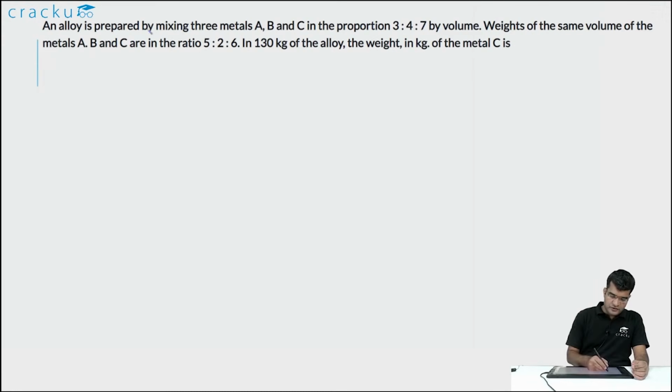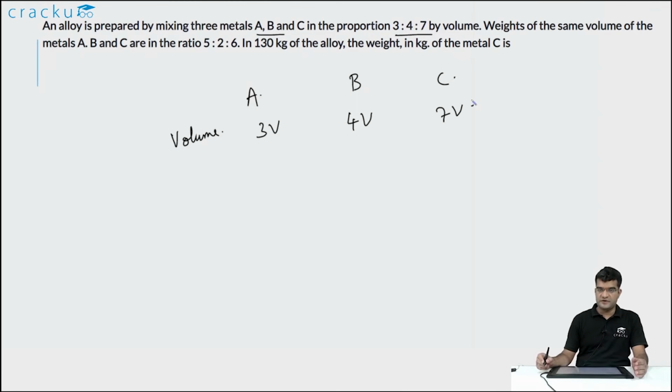In this question, we are told that an alloy is prepared by mixing 3 metals A, B and C in the ratio 3:4:7 by volume. So we have 3 metals A, B and C. In the alloy, let us assume that their volume is 3V, 4V and 7V, because we know the ratio is 3:4:7.